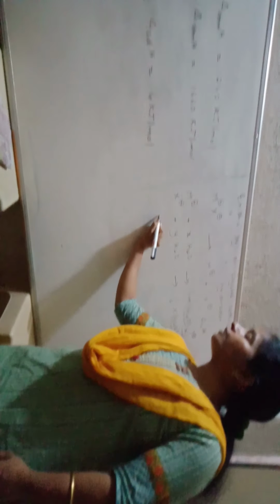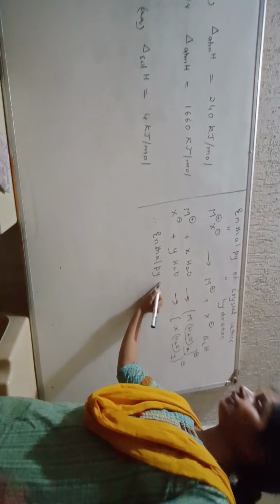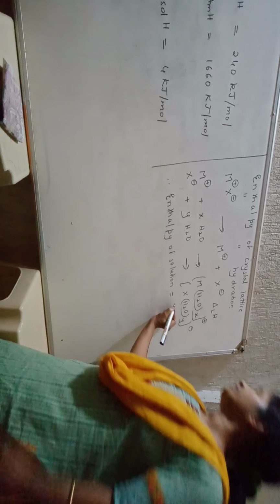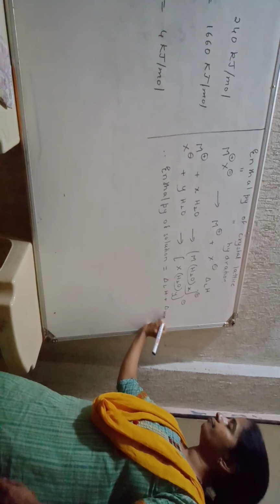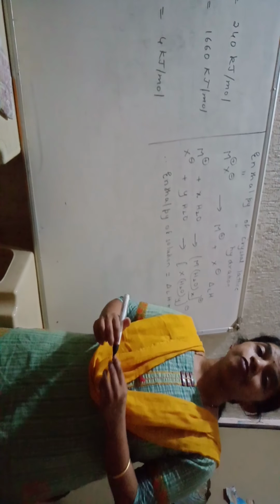Okay, this is your enthalpy of crystal lattice and enthalpy of hydration. Therefore, the total enthalpy of solution, by definition, is equal to what? We can write it: enthalpy of crystal lattice plus enthalpy of hydration.